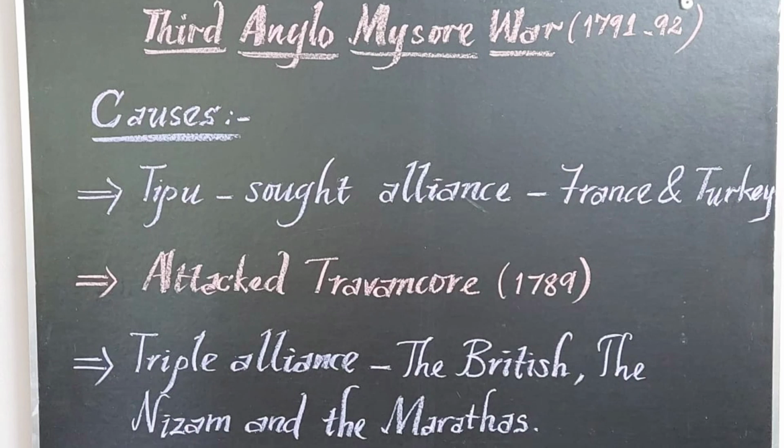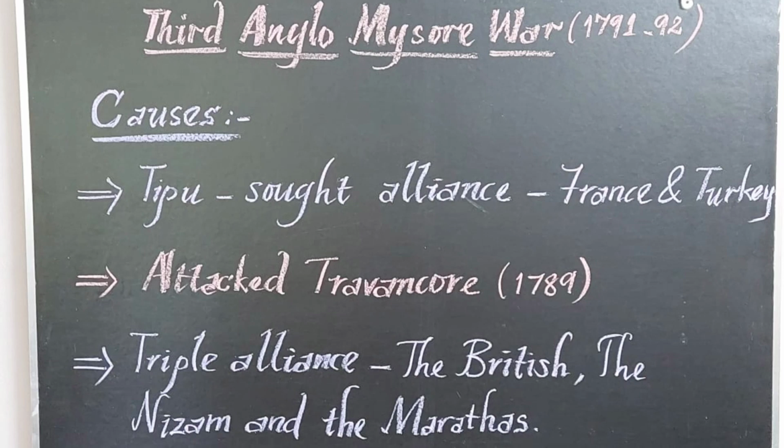Alliance means unity with other people to defeat the British. Tipu Sultan sought help from the French and the Turks. They are the foreign people. Tipu also attacked Trivandrum in 1789. Trivandrum was under the control of the British. So there are two reasons. One is that Tipu sought help from foreign peoples, the French and the Turks. And also Tipu attacked Trivandrum, which was under the control of the British.